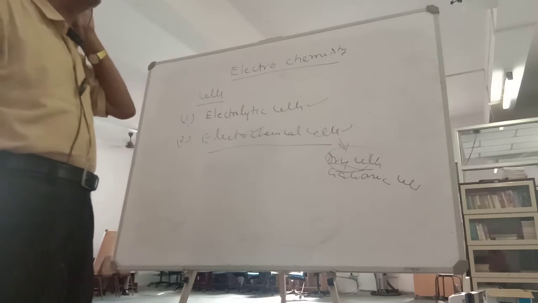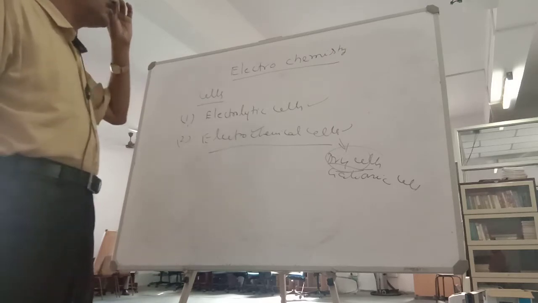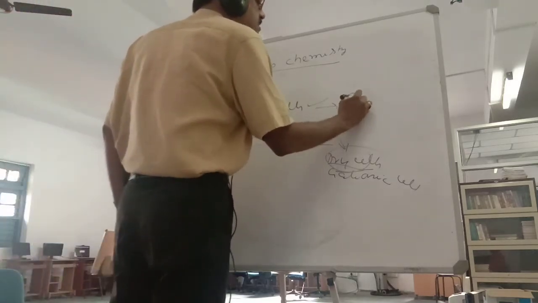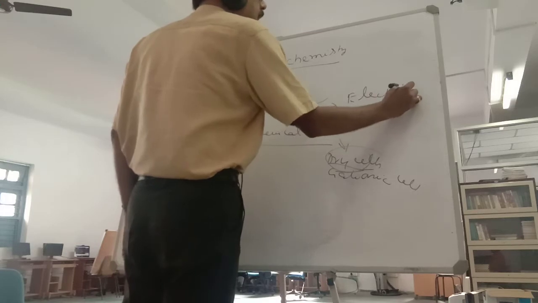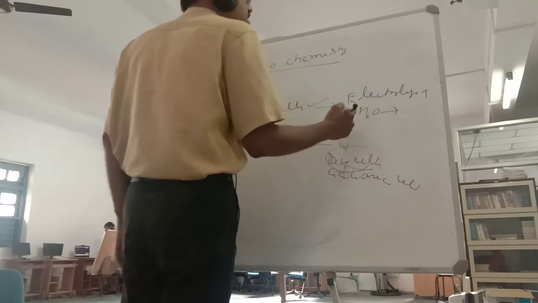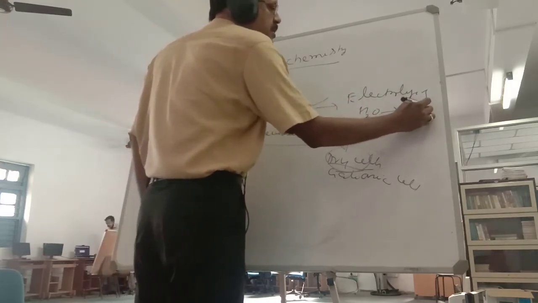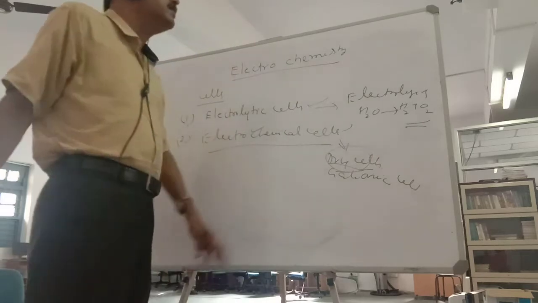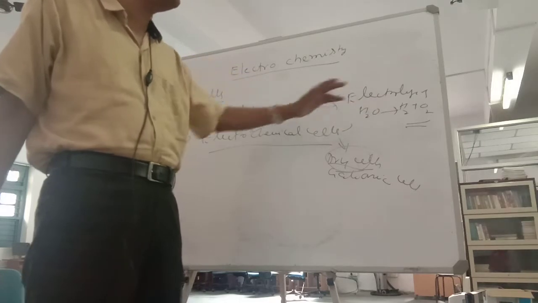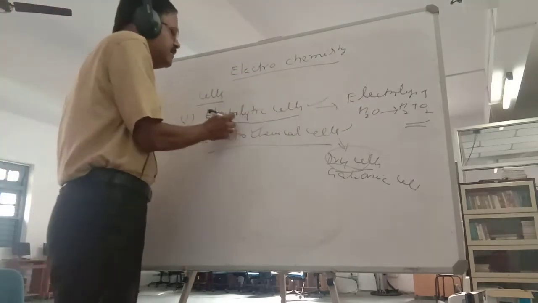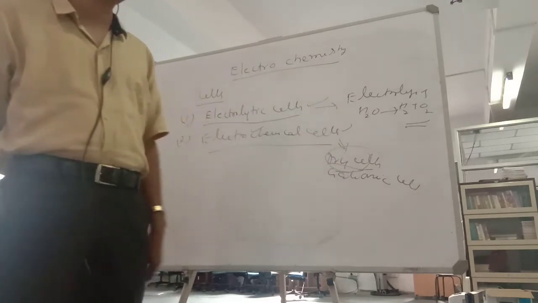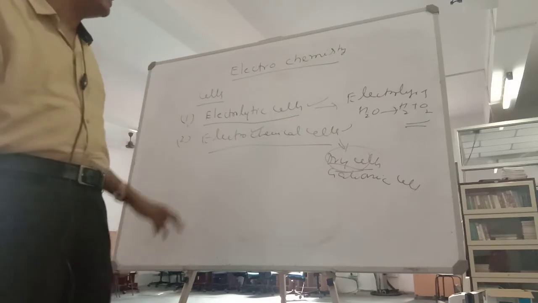And the second type of cells are electrolytic cells. What is an electrolytic cell? You have heard the term electrolysis. For example, H2O: electricity is passed through H2O, then it will change into H2 plus O2. Such reactions are known as electrolysis, and they take place in cells known as electrolytic cells. And the cells that we use in watches and other things are known as electrochemical cells.